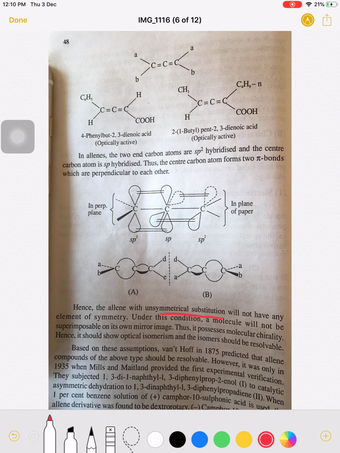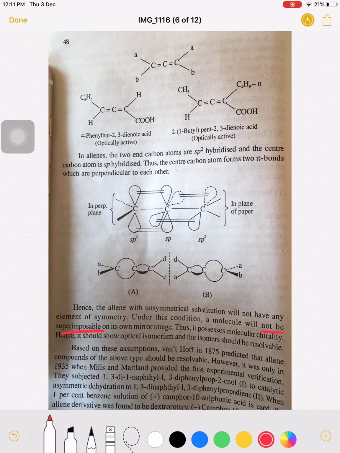Under this condition, a molecule will not be superimposable on its mirror image. So though this allene molecule does not have an asymmetric carbon atom, it shows optical activity because the molecule will not be superimposable on its mirror image. See here, A is the mirror of B. When I put B on A, the molecules are non-superimposable, because D will be on A. Therefore these are non-superimposable with each other.